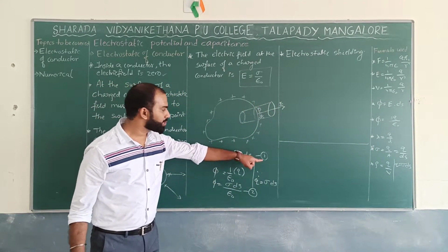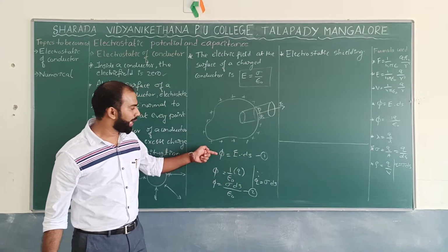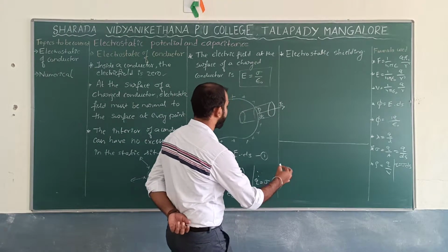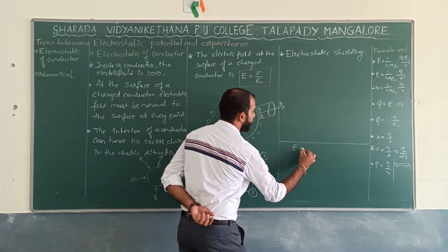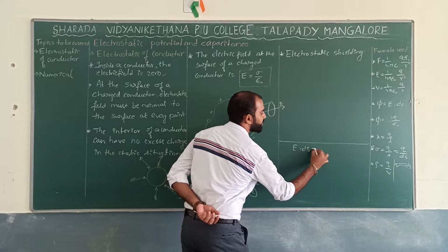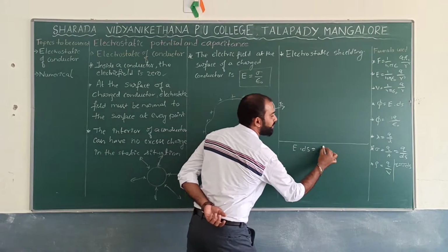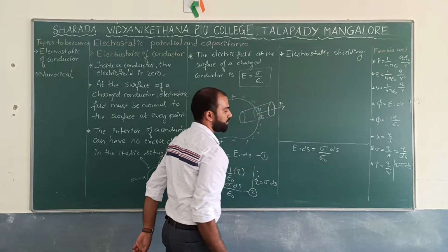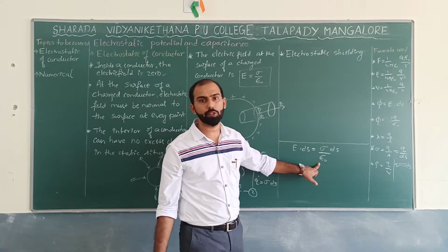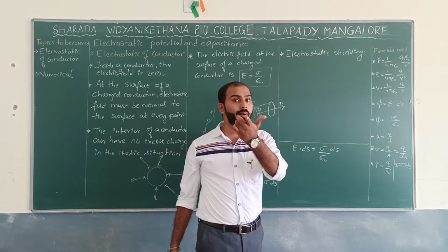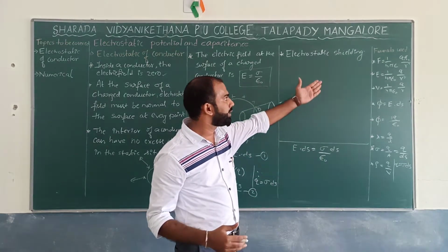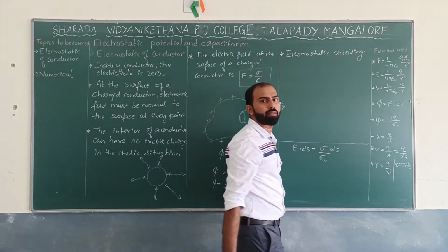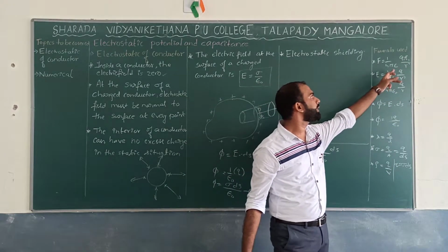Now you compare equation 1 with equation 2. Since we have a similar left hand side, that is phi, what can I write over here? E into ds is equal to sigma ds by epsilon naught. This epsilon naught is the permittivity of free space. We have discussed that formula, where we started with F equal to 1 by 4 pi epsilon naught Q1 Q2 by R square, where epsilon naught is the permittivity of free space.